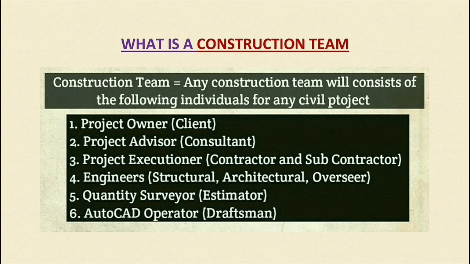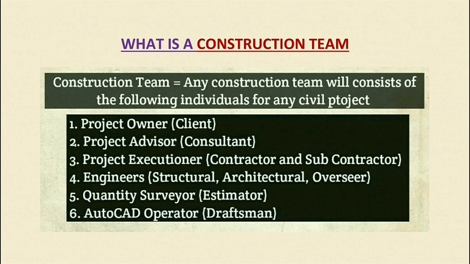And the fifth is the quantity surveyor. So now you will understand what the quantity surveyor's role is in a construction team. The quantity surveyor is basically a person who does the estimation work. He calculates the total quantities of all the works that have to be built, and all the cost that has to be spent on these quantities.